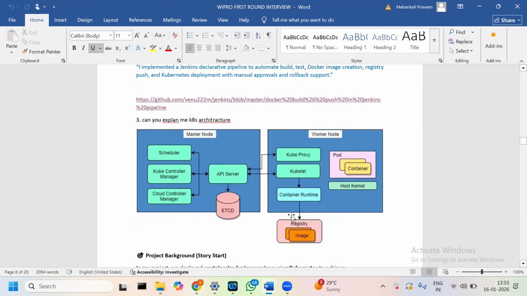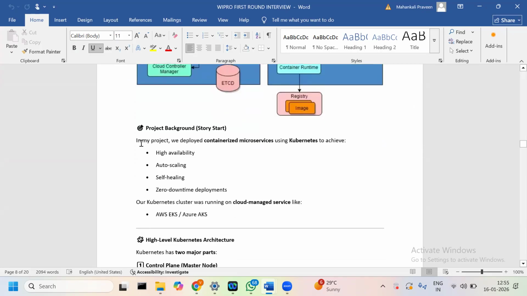Okay, let me go one by one. In my project, we deployed a containerized microservice using Kubernetes to achieve high availability, auto scaling, self-healing, and zero downtime deployment. High availability means multiple replicas, and auto scaling means we can scale whenever high load happens, at the cluster level with the cluster autoscaler and with the horizontal pod autoscaler.